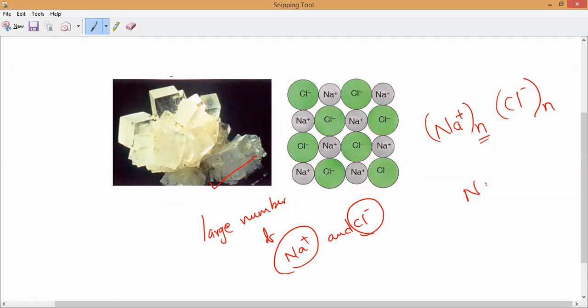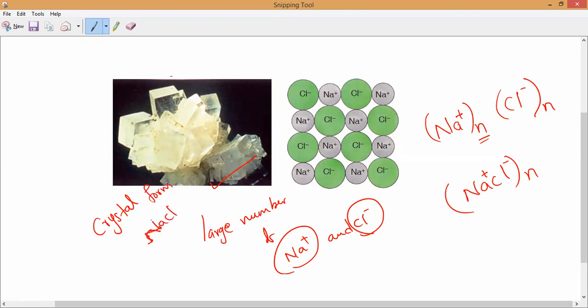So what will we get, guys? (NaCl)n, with the whole thing in brackets. So this n indicates what? Anybody can say? n indicates that more numbers of sodium and chlorine ions, sorry, not atoms, ions, are reacting together to form the crystal form of sodium chloride. What is this called? Crystal. Yes, the crystal form of sodium chloride, NaCl.